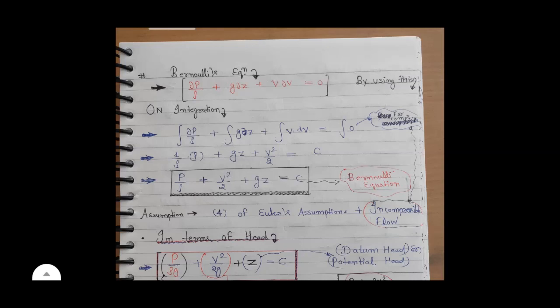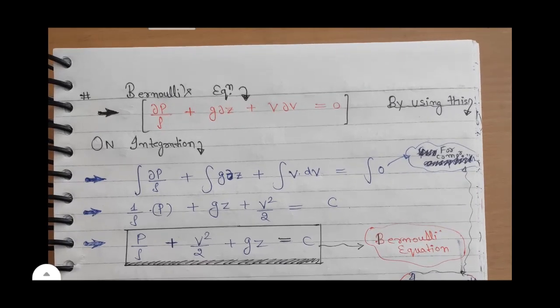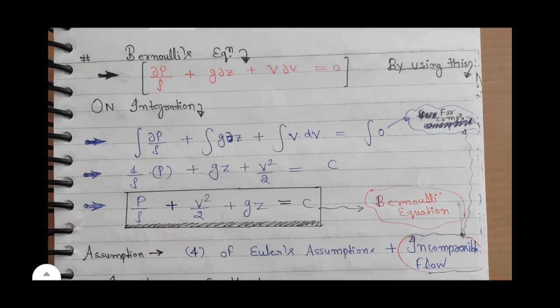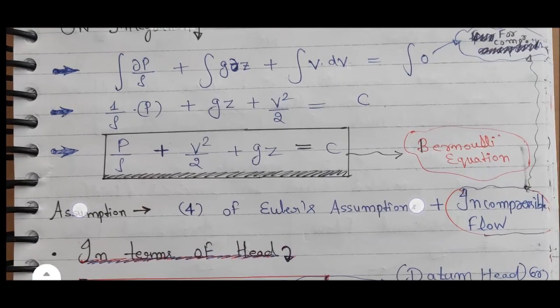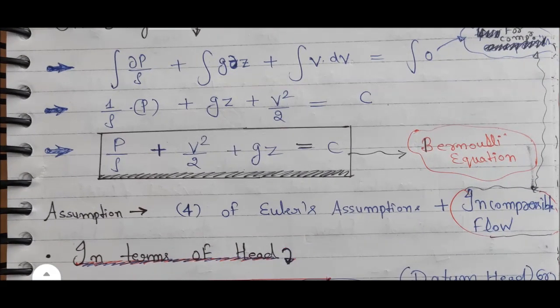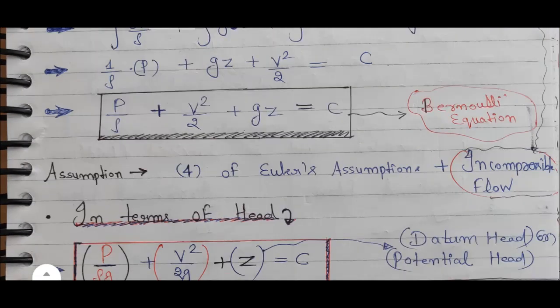Bernoulli equation is derived with the help of Euler's equation. You can see here dp/rho plus g dz plus v dv is equal to 0. This is Euler's equation. By integration on both sides, we get P/rho plus V squared/2 plus gz is equal to constant. That is Bernoulli's equation. Assumptions are the same as Euler's assumptions, with one additional assumption here, that flow is incompressible.